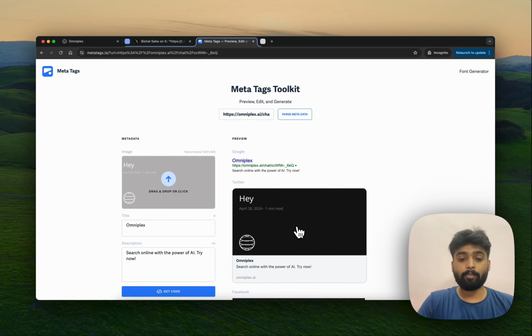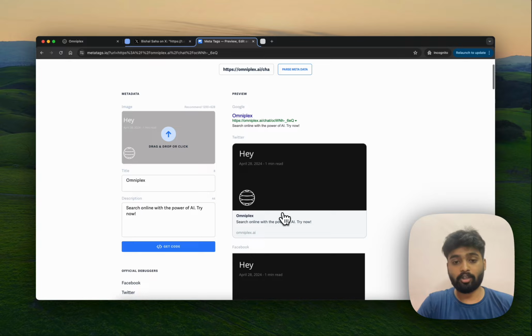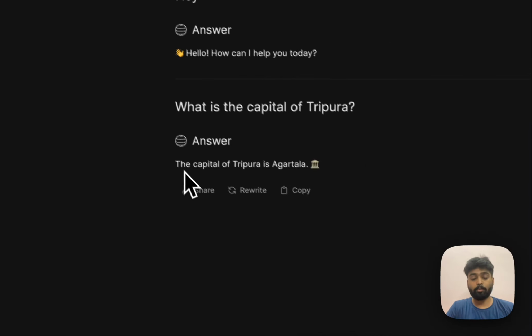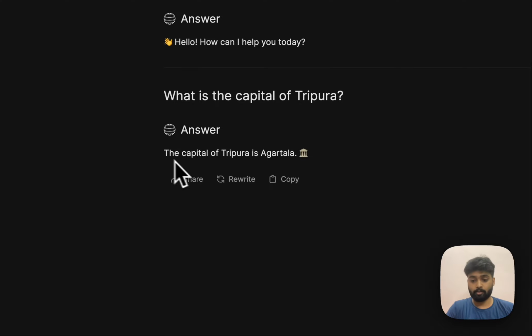This gives much more rich experiences because you can see what this chat is about, which date it was created, the time it will take to read, and all the other information. So that is the sharing mode. But what about, can you use it on mobile or not?